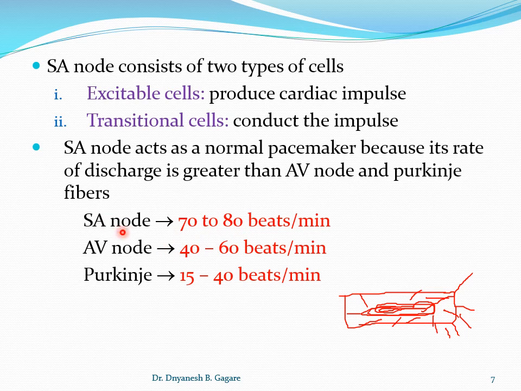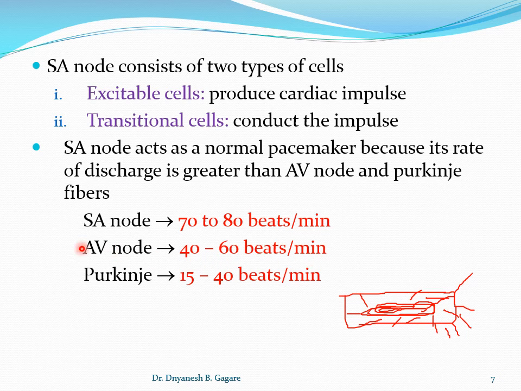In case there is a problem in the SA node, the AV node will take charge. That is called an ectopic pacemaker, which comes in the applied part. Normally it does not happen, but if we block the SA node, the AV node will generate the impulse. The rate decreases to 40 to 60 times per minute.